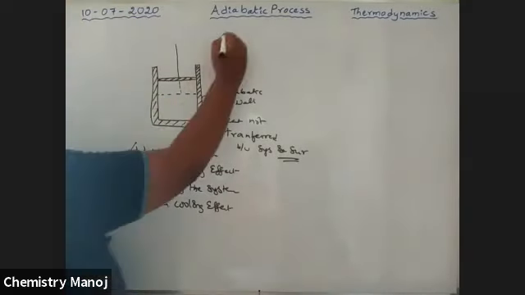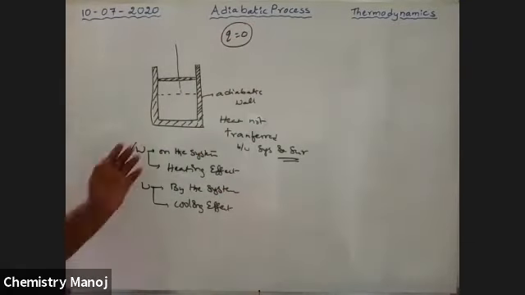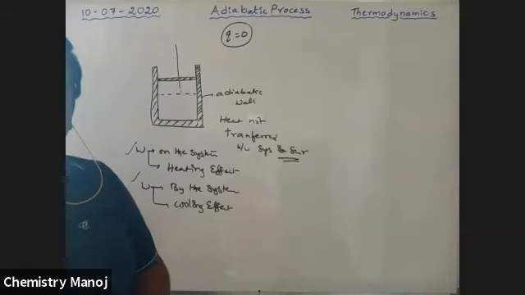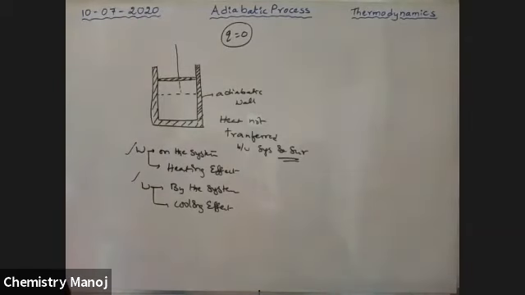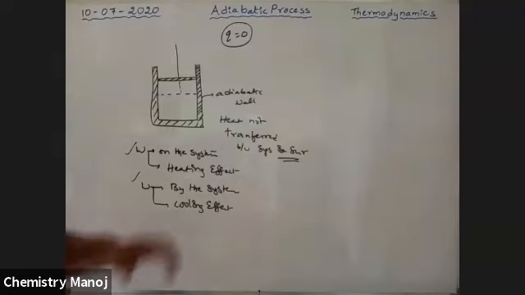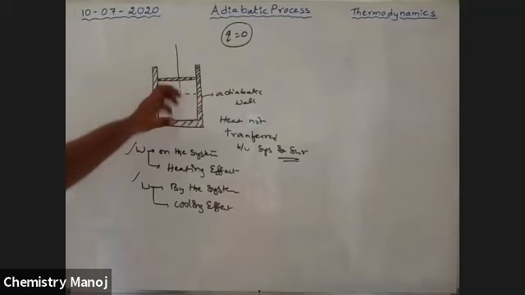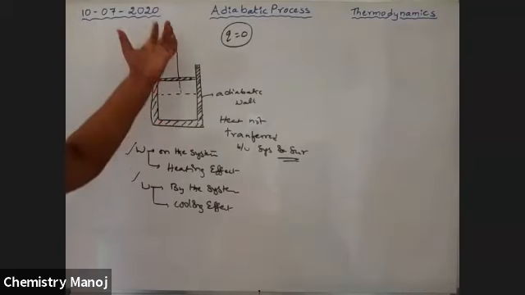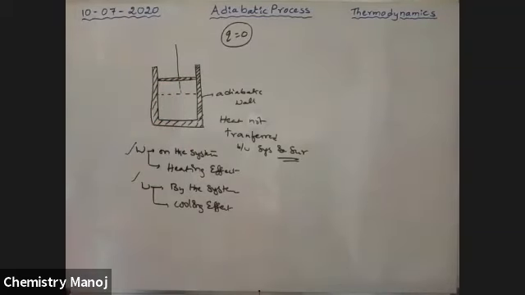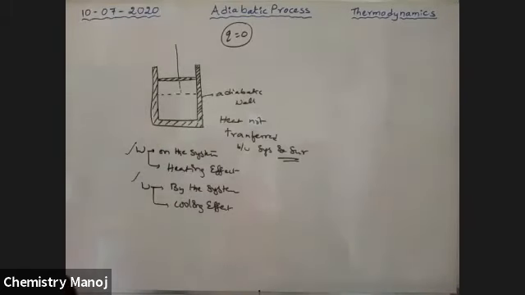So Q is equal to 0, my dear boys. Not delta Q, it is Q equal to 0. No heat is transferred between system and surroundings. So that means no heat is transferred; when work is done on the system, we observe a heating effect, and when work is done by the system, a cooling effect is observed. These are the observations in adiabatic processes.